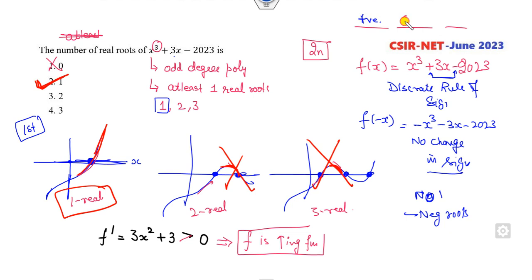What is the meaning of that? Both the other roots are complex here. So how many real roots are there? Only one real root is the right answer of this problem.